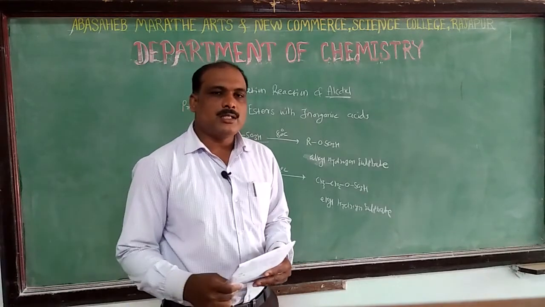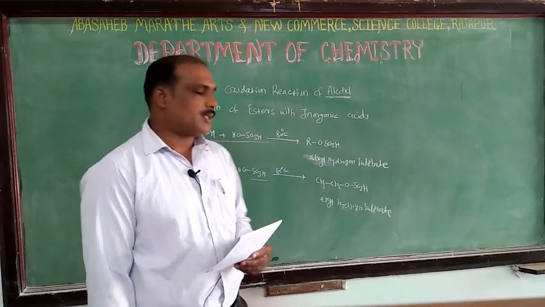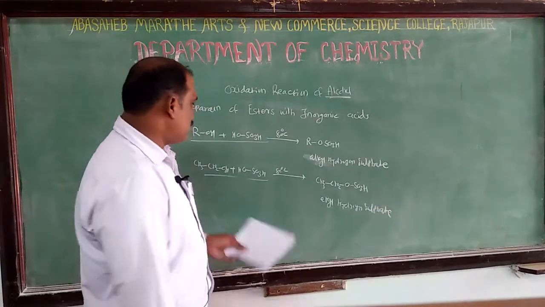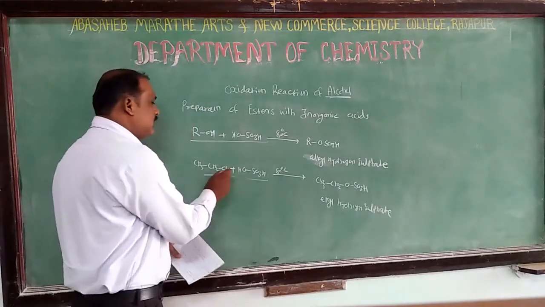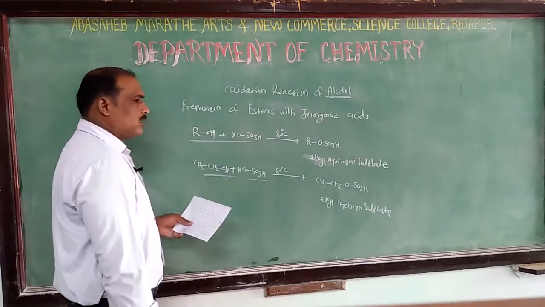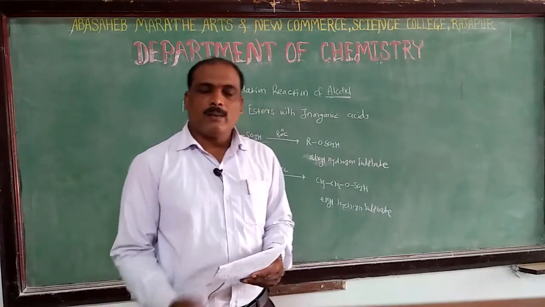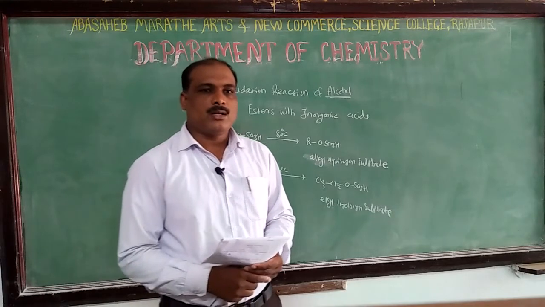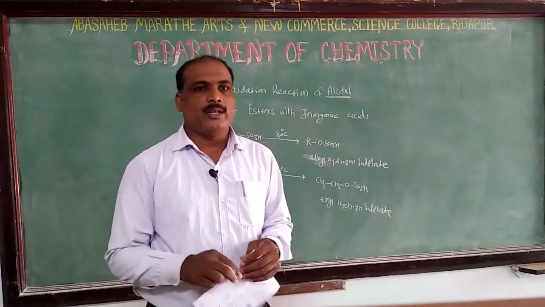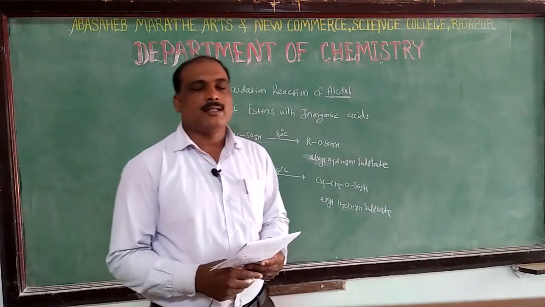These reactions are mostly used for the preparation of detergents. You know that detergents are sodium alkyl benzene sulfonates, right? On the basis of these reactions, we can prepare these detergents, and those can be neutralized with the help of NaOH or calcium carbonate to get the corresponding sodium alkyl sulfonate as mild detergents.